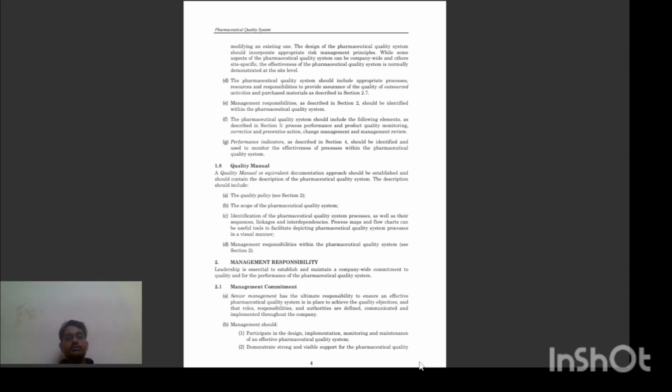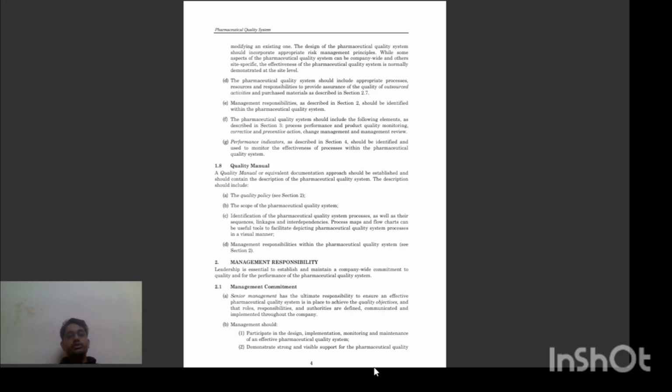While some aspects of the pharmaceutical quality system can be company-wide, others are site-specific. The effectiveness of the pharmaceutical quality system is normally demonstrated at the site level. The pharmaceutical quality system should include the appropriate processes, resources, and responsibilities to provide assurance of the quality of outsourced activities and purchased materials as described in section 2.7. Management responsibilities described in section 2 should be identified within the pharmaceutical quality system.